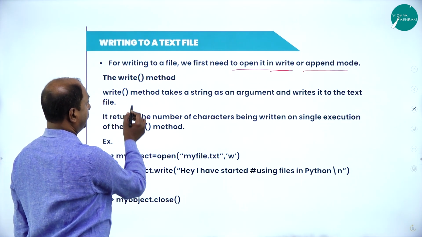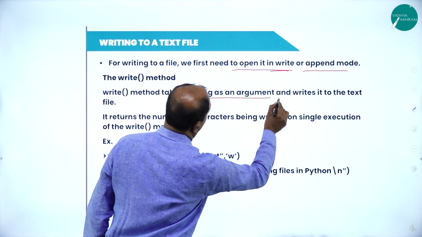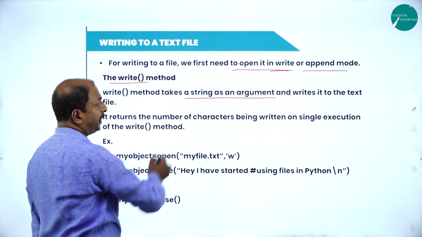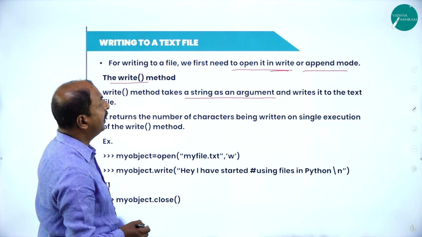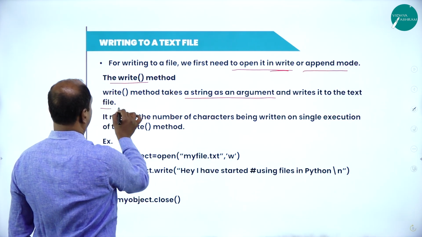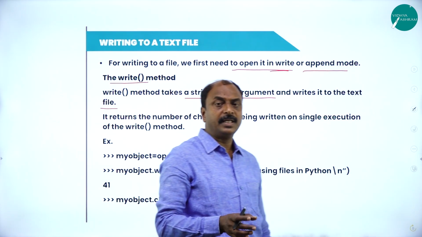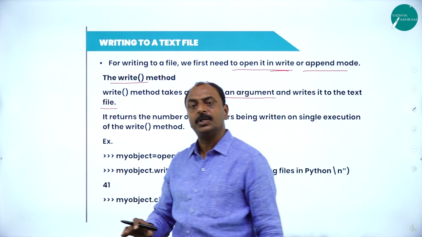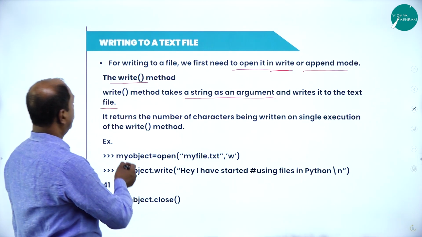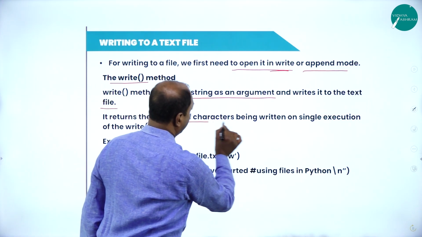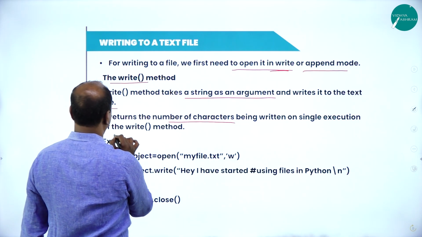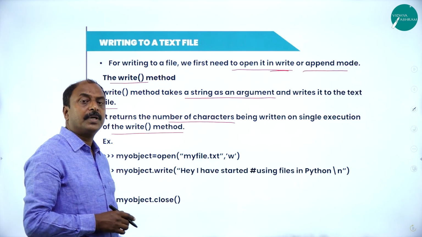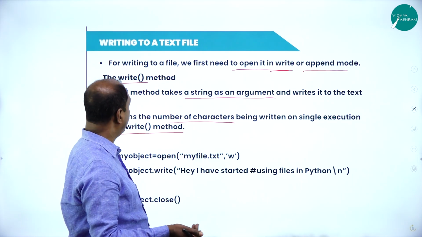This is the syntax. It takes a string as an argument. This is the syntax of the write method, it takes a string as a parameter and writes it to the text file. Any string it takes as a parameter, the same data is going to be written to the particular file. It also returns the number of characters being written on a single execution of the write method, and displays the number of characters which have been written to a text file.